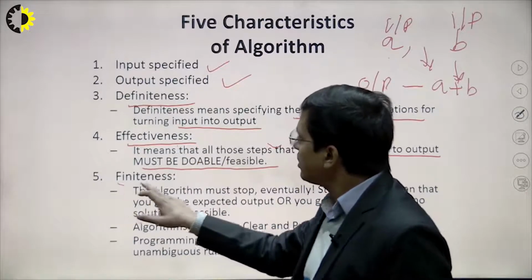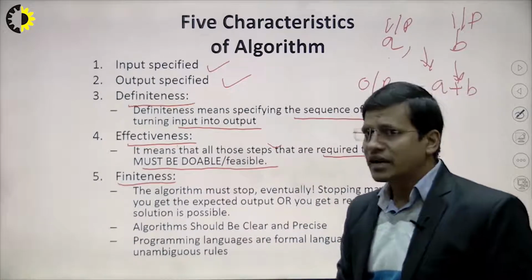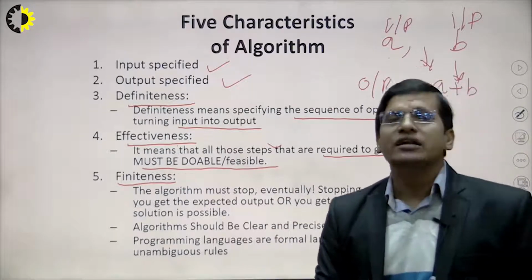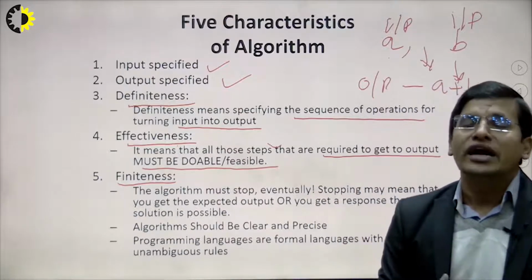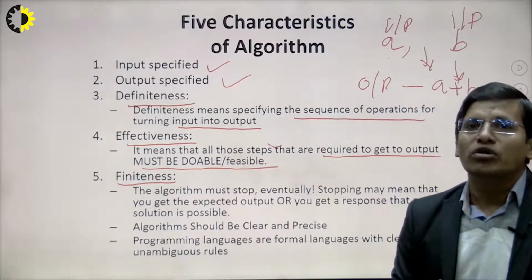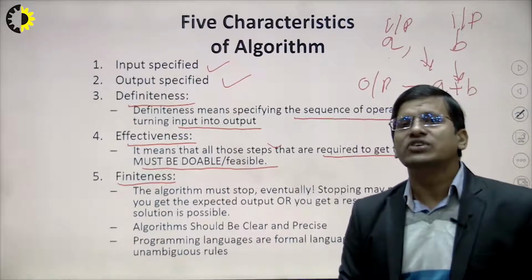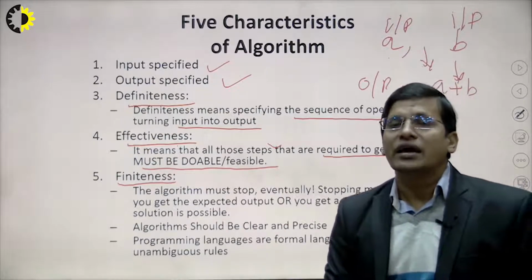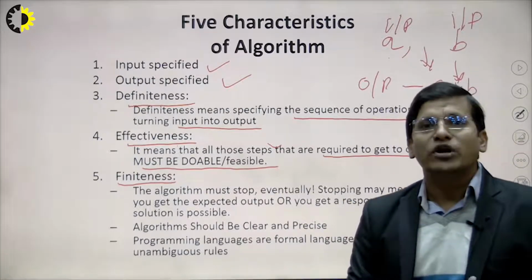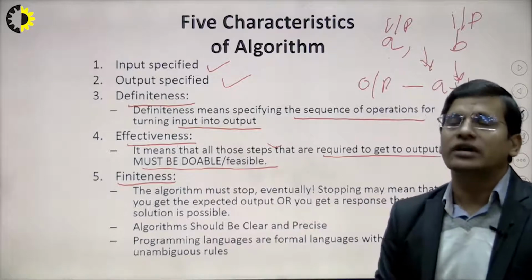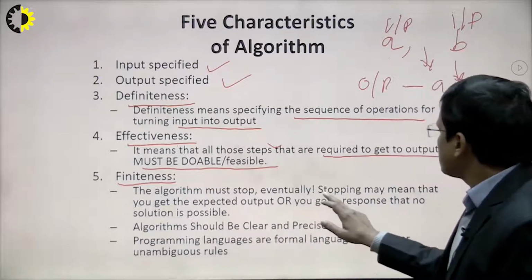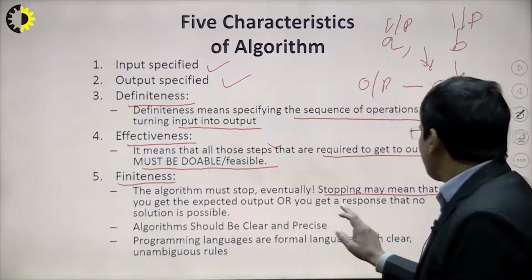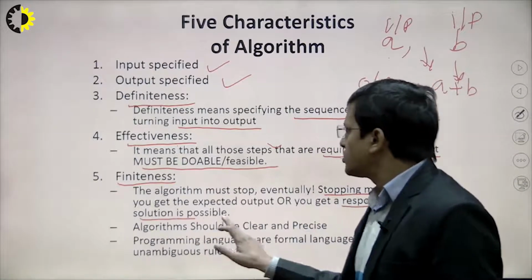And the last characteristic of an algorithm is finiteness. Finiteness means we check whether your algorithm is finite or not, that is, whether it is going to stop once we get the output. In most cases we see how many steps the algorithm takes, and whether it stops at that particular output. So there should be a stopping criterion involved in the algorithm, and we get the solution, the output.